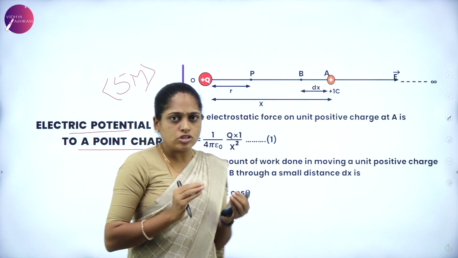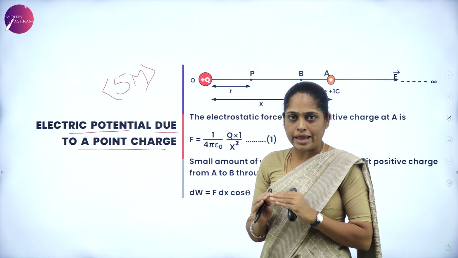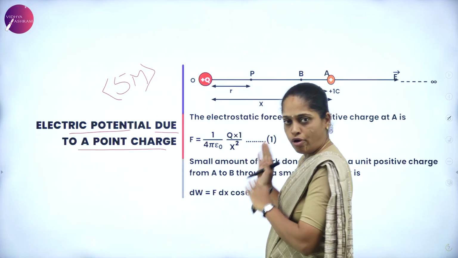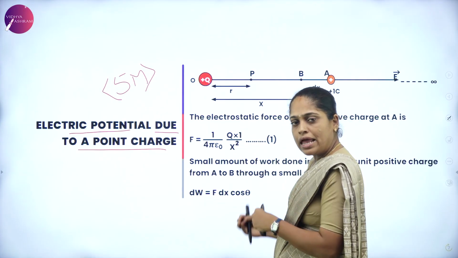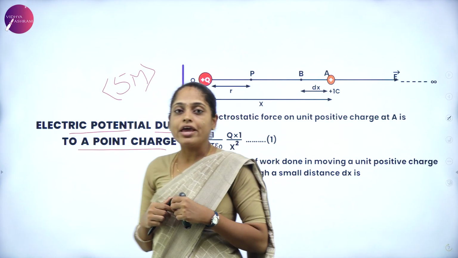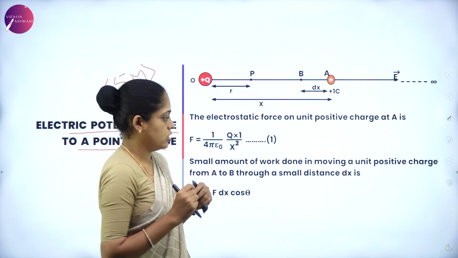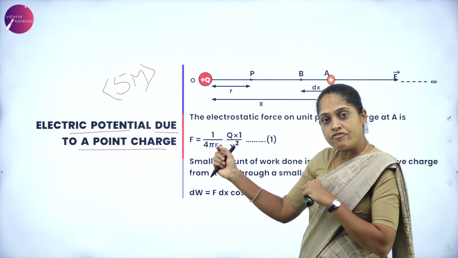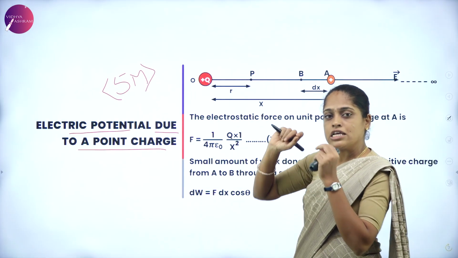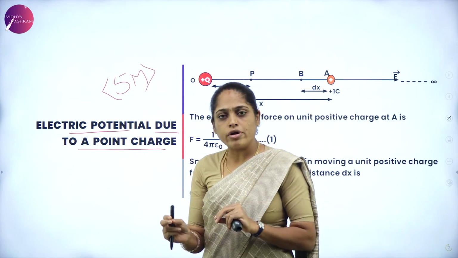Now what is potential? You know that definition, and keeping it in mind, you are going to derive the expression for the electric potential due to a point charge. The hint itself will be in the question. As per the question, you are going to draw the diagram.